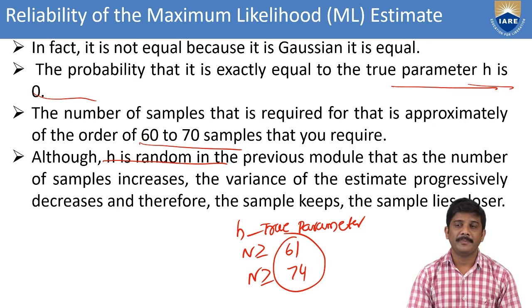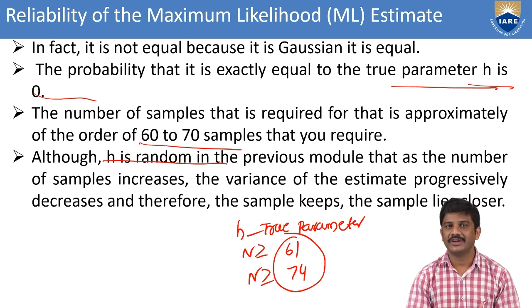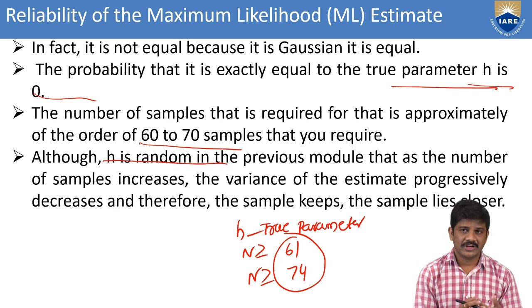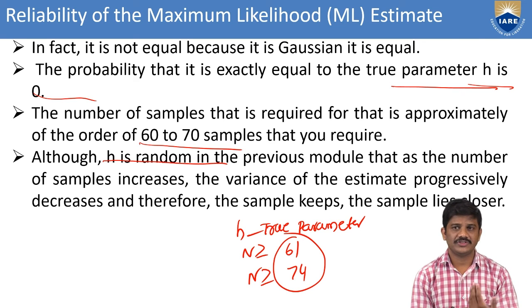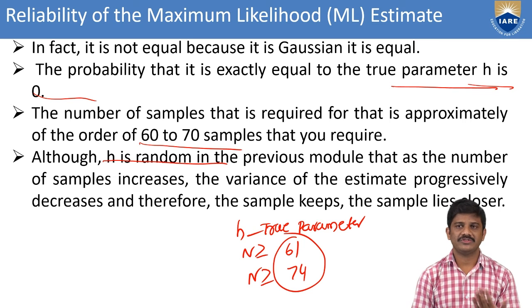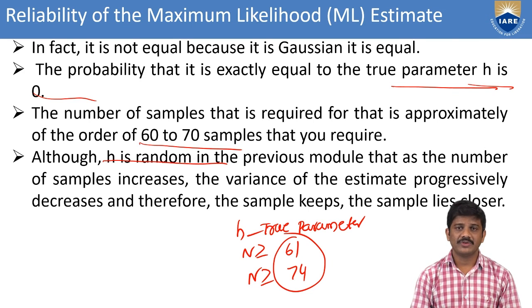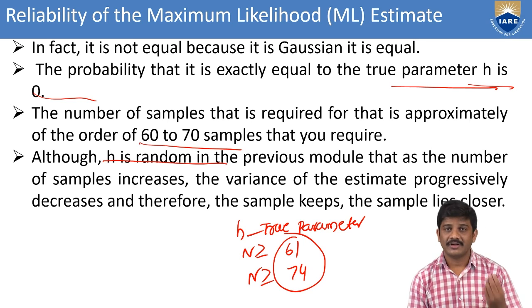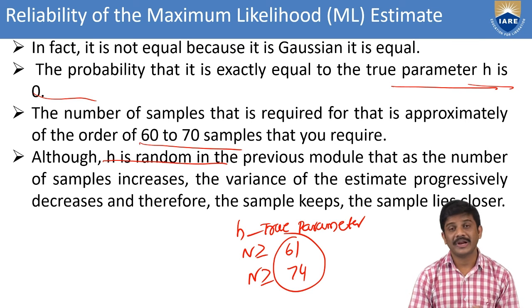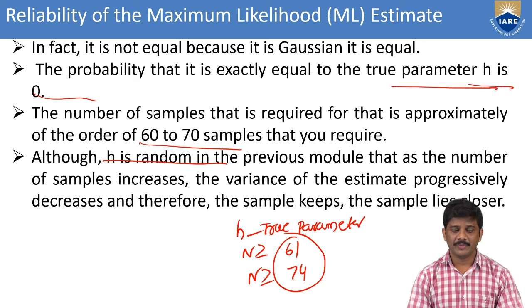Then the samples lie closer. Lying closer means that around 60 to 70, it will come to 60 or 62, and also 71, 72, 73, closer in the samples, as the estimation progressively improves. The samples also keep lying closely around the true value. Approximately we are taking this in the maximum likelihood function. This is in the reliability parameters.